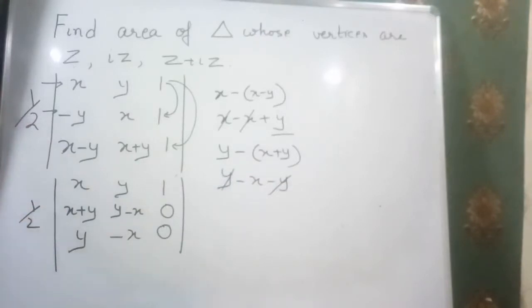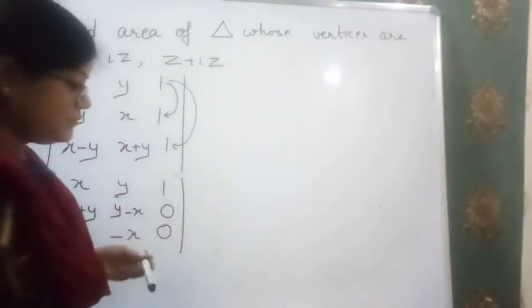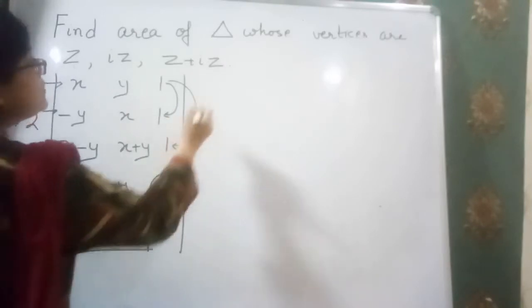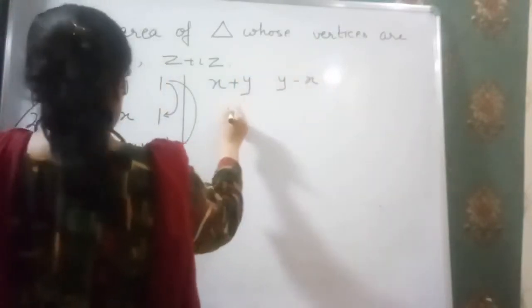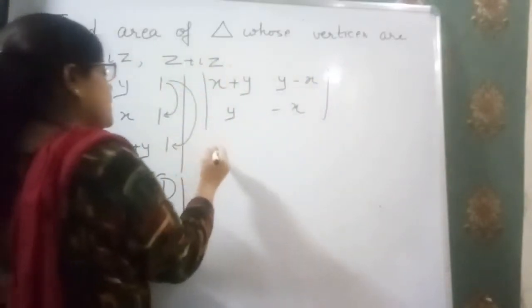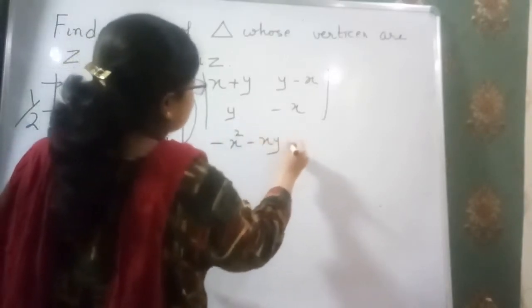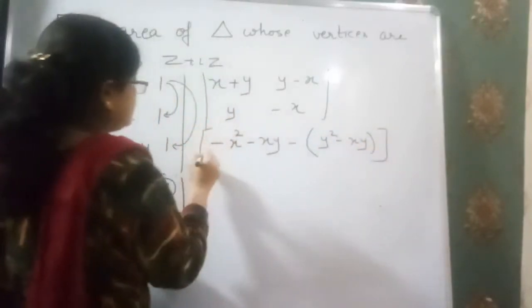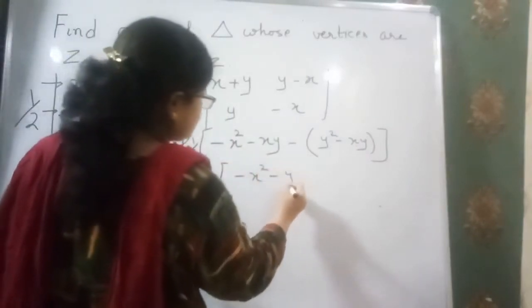Now next, I think you know how to solve determinants. Now we just find the value of these two and we will get the answer. x plus y, minus x and y, minus x. We have to solve this determinant. That means we have minus x square minus xy minus y square minus xy. Clear? After that we have minus x square minus y square.